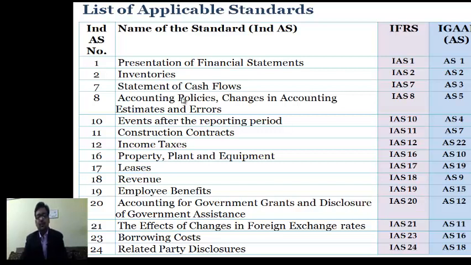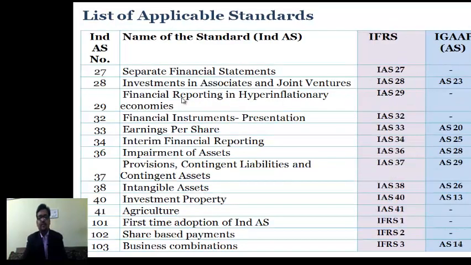Ind AS 22 is not there because globally IAS 22 is not there. Ind AS 23 as well as IAS 23 talks about borrowing cost, and accounting standard 16 in our existing regime talks about borrowing cost. Ind AS 24 and IAS 24 talk about related party disclosure, and we have AS 18 on related party disclosures.